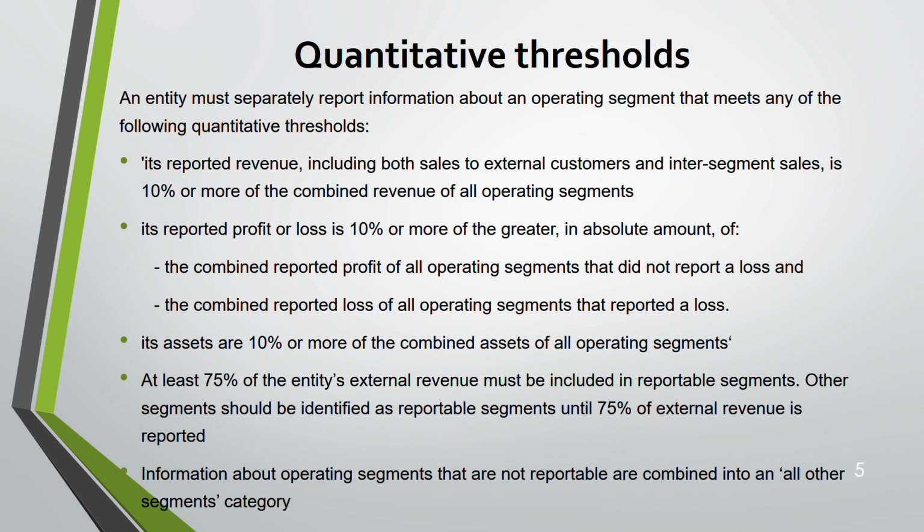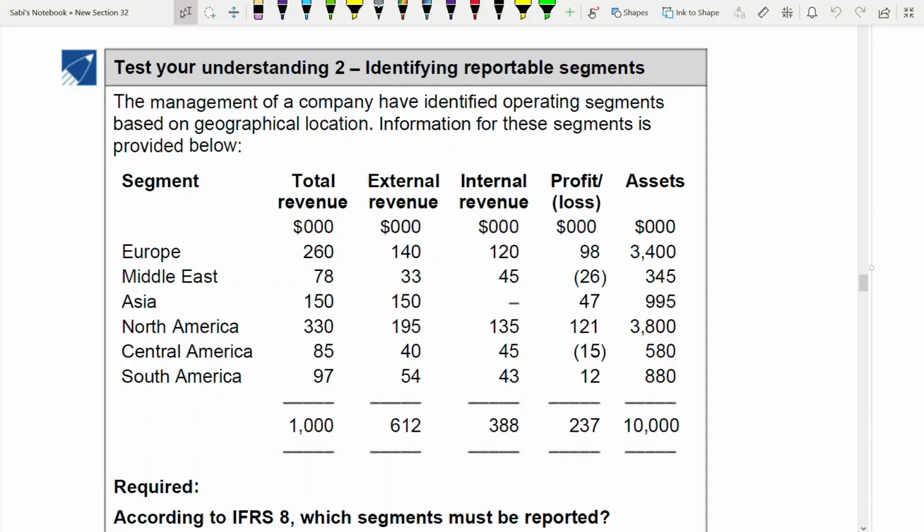Now let's do a question on this. Test your understanding: identifying reportable segments. So you have been given some segments based on geography. Now you have to say which segment must be reported. For this, you should always apply the quantitative threshold. So first, let us start with the 10% test. Okay, 10% on revenue.